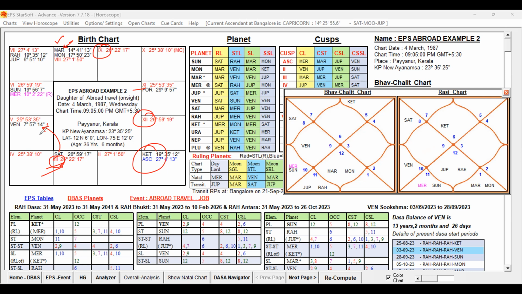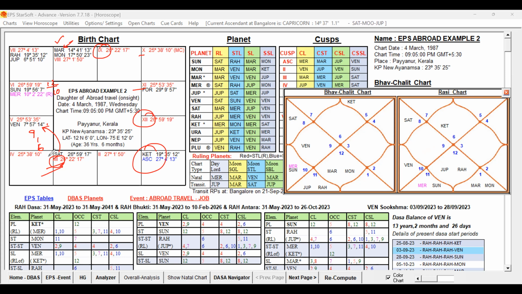And the 12th Lord Sun is posted in the 5th house, conjoined with the 10th Lord. So the 12th Lord is conjoined with the 10th Lord, and the 9th Lord is aspected by Saturn, the Rasi Lord, from the 3rd house. That way the 3rd, 9th, 10th and 6th houses are also connected, the 6, 10, 3, and 12. They are all supportive for the job connected to abroad, and also supportive to some extent for the travel.